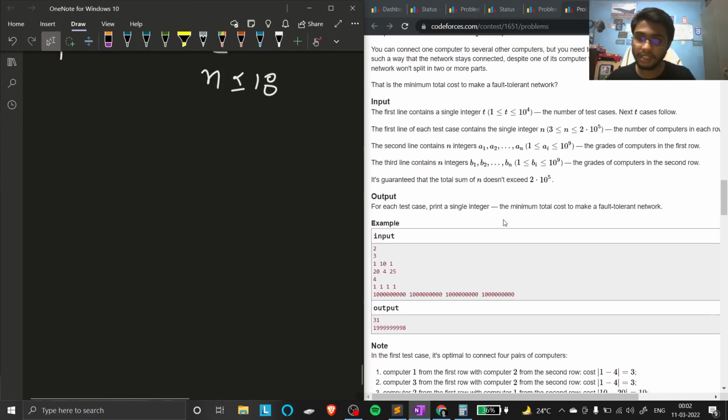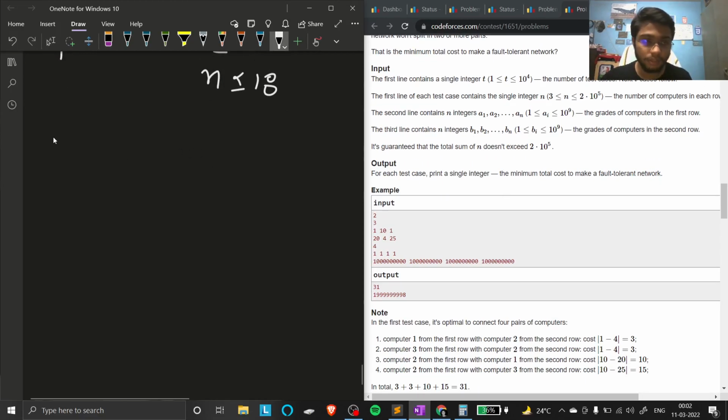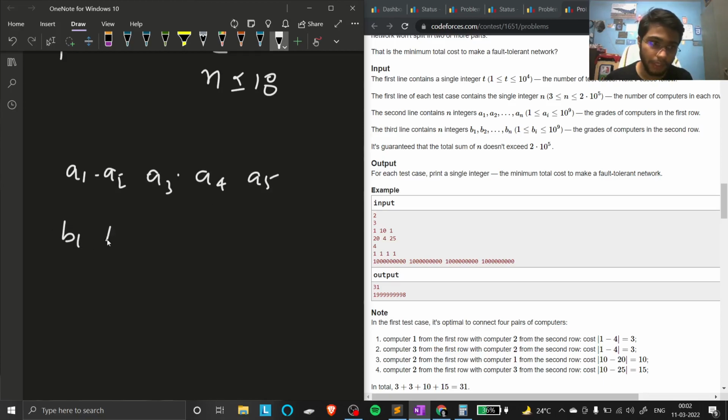So the thing is that you are given two rows, fine, and n computers. Let's say five computers, and all the computers in a row are connected. They asked to connect both rows.